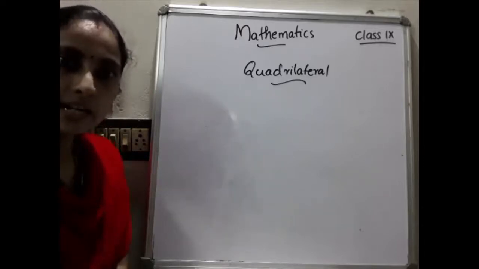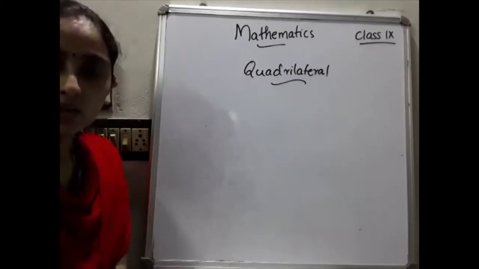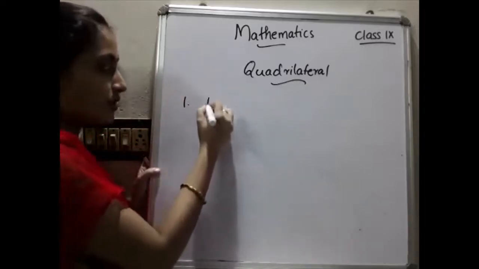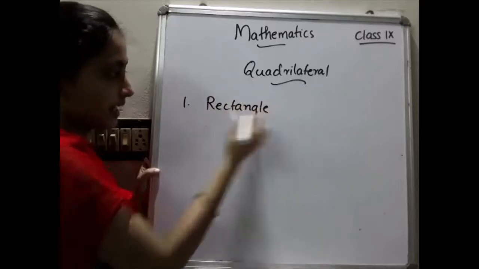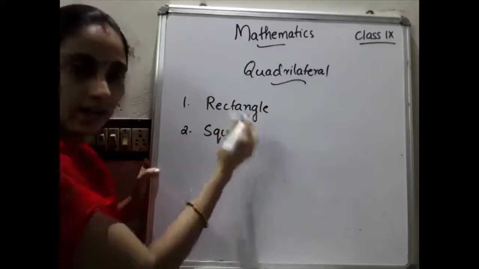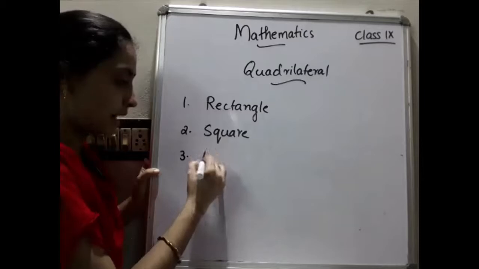Is there any other 4-sided figure other than rectangle and square? Yes, so many are there. Well, first one I will write rectangle. Then the second one, square. These two you already know. Then can you say the other names? Yes, parallelogram.